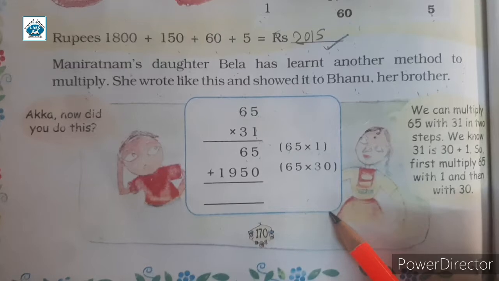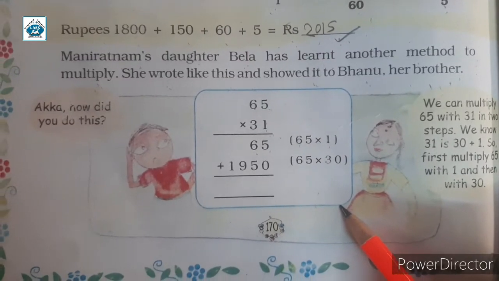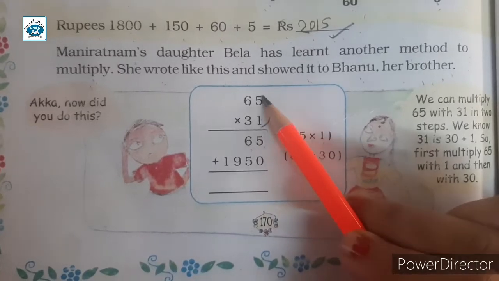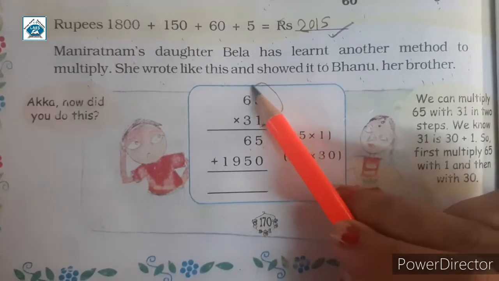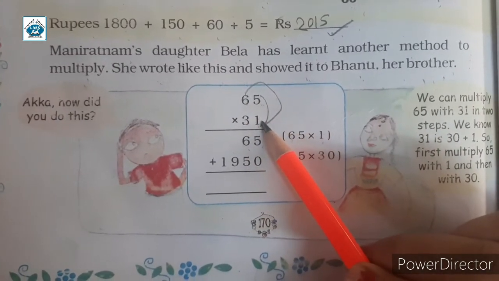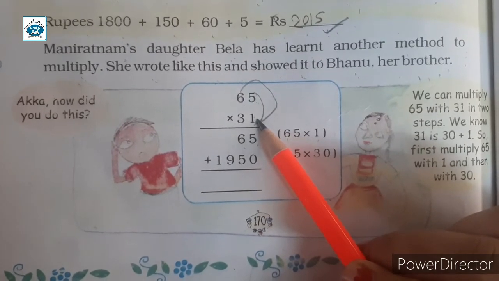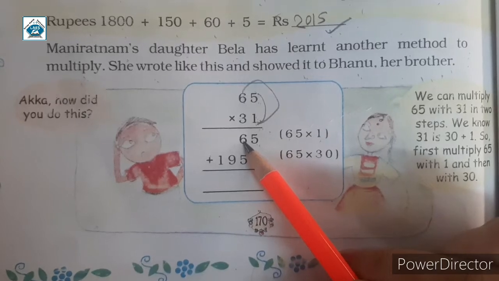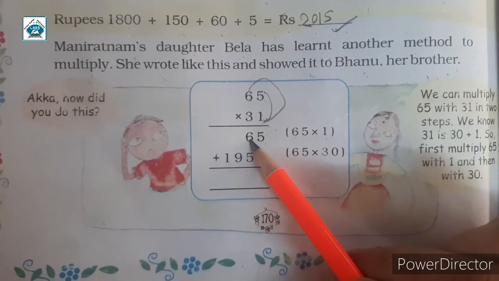Okay, so what did she do? She just multiplied 1 times 5 and 1 times 6. 1 fives are 5, 1 six is 6. So the first step is completed.